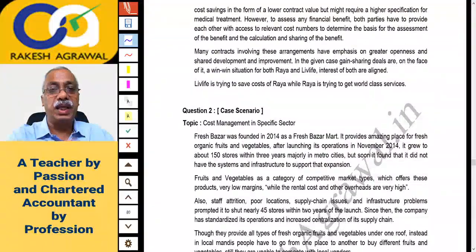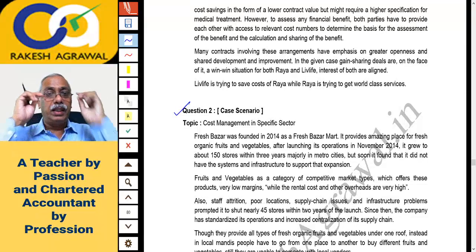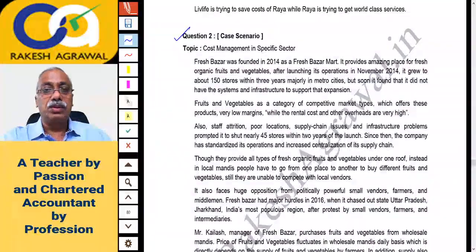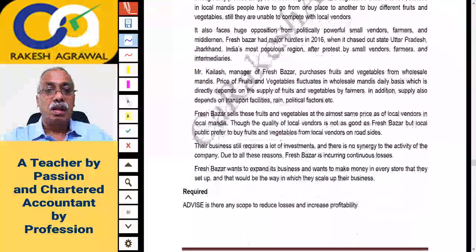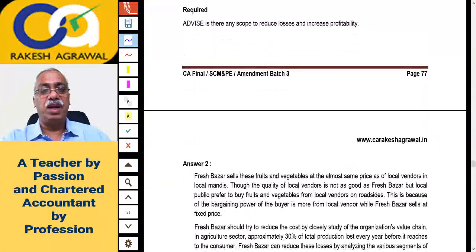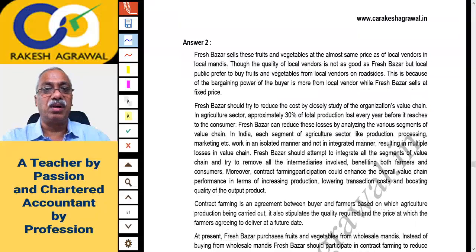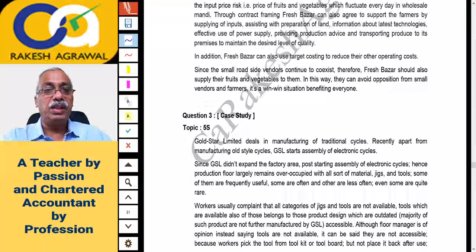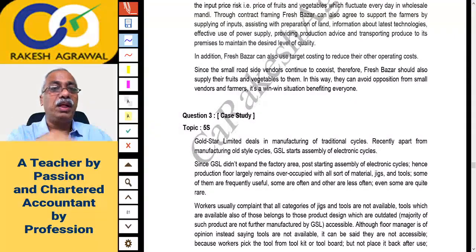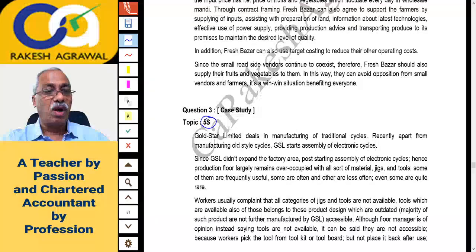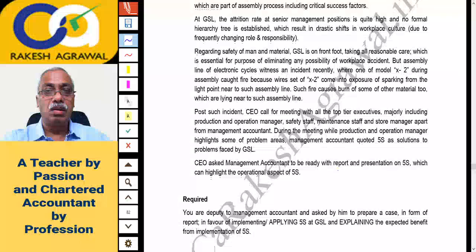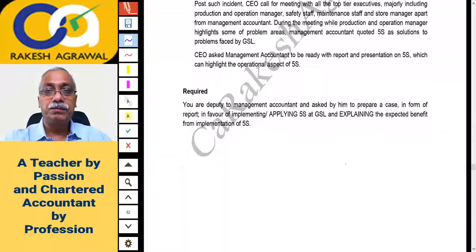Then question 2 is again another case scenario. That is on the topic of cost management in a specific sector. Okay, so you will read the question and read the answer. So you have to develop a little habit of essay writing for this subject now, that is for SCM and PE. Question 3 is a case study, so it's a bigger one probably. Topic is 5S, the 5 Japanese letters, if you remember, 5S for workplace management. So it is a question on 5S, one of the lean systems.